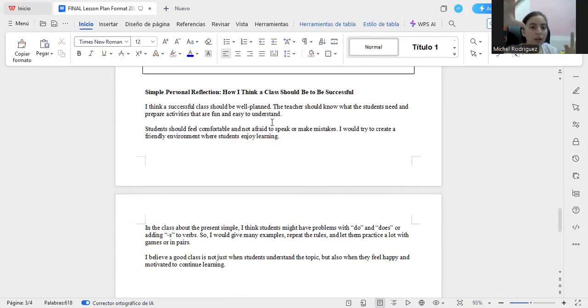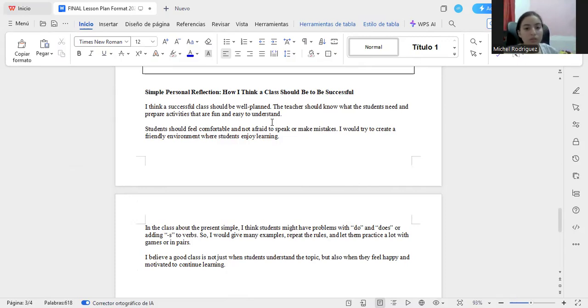And I think that I'm going to have problems with do and does and the affirmative form. I think this is going to be a real problem because the students confuse a lot of the rules of the affirmative form. For example, when I need to add the S, how I need to do it. They confuse a lot of the subjects, because sometimes they use the subject "you" and they put the S on the verb. So I think they are going to make many mistakes in the affirmative form.